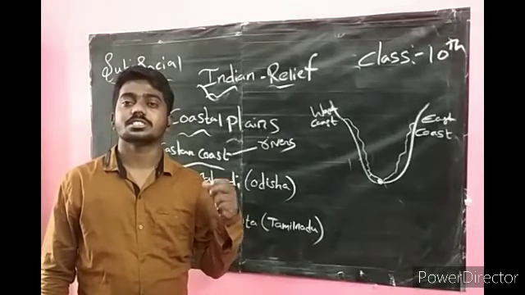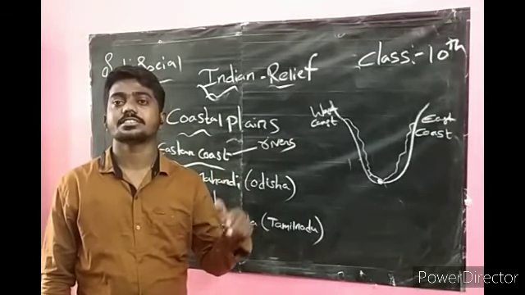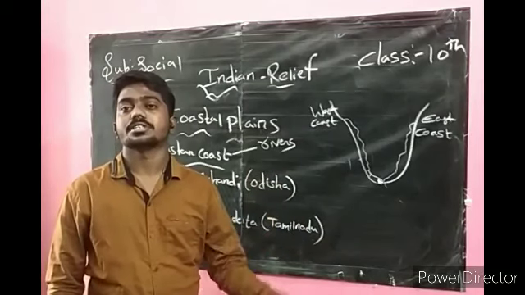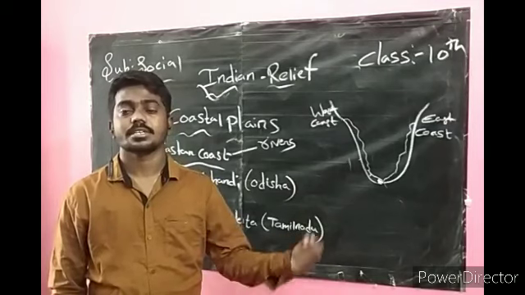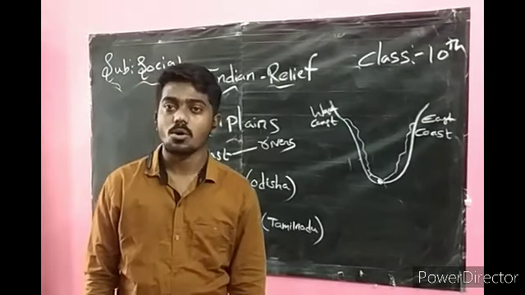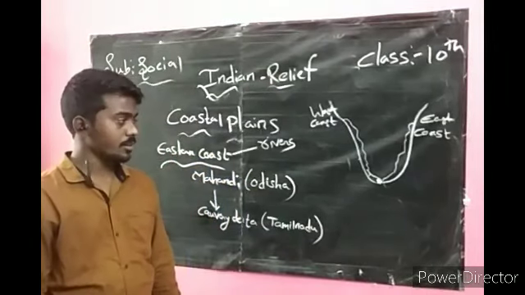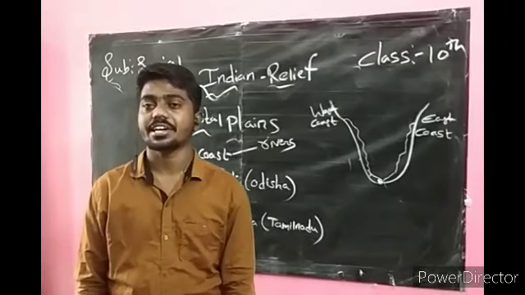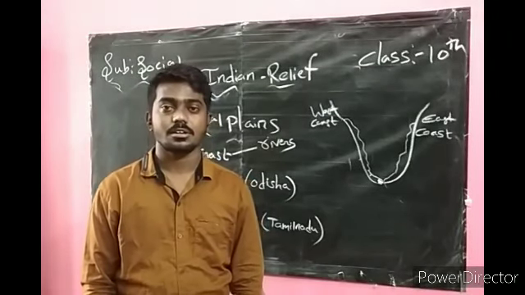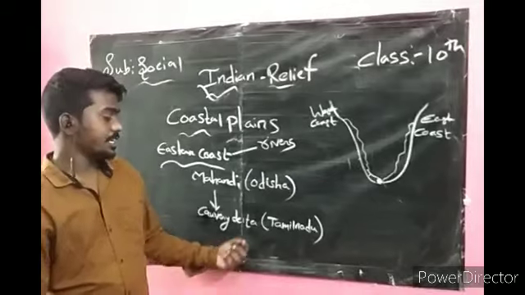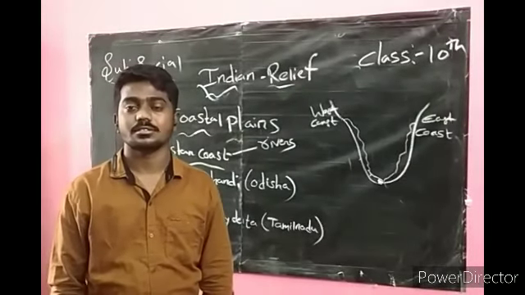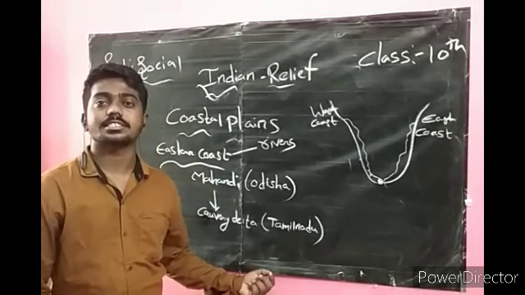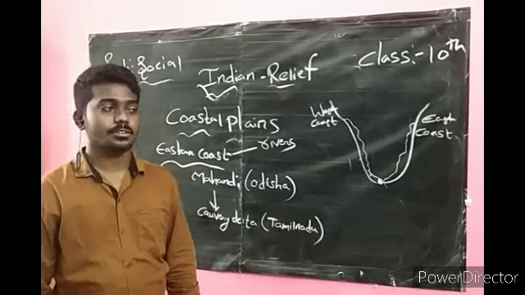They form in the Western Ghats, cut the plateau and formed the great plains in the eastern coast. These plains are very fertile. You can call it delta land, very fertile. We can get more and more agriculture in this region.